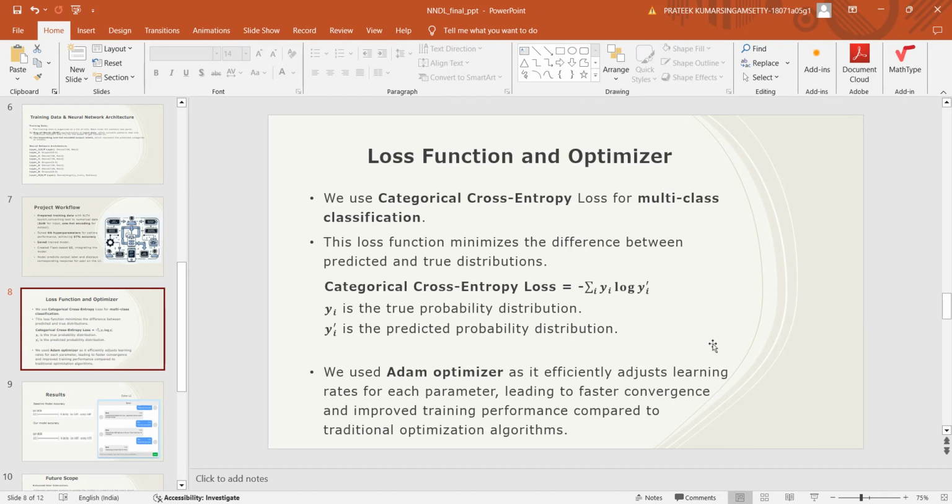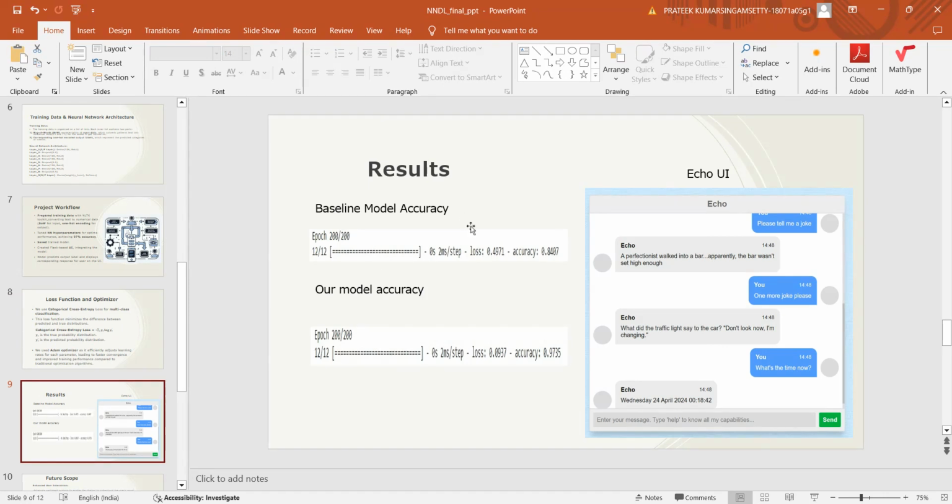The optimizer we used was Adam, because the learning rate and the steps it takes in finding the gradient were pretty good, and it's the best optimizer we were able to find. If you can see the results, the baseline results were 84%, and the next results were 97%. This is the UI you can see here. If you ask it for a joke, it outputs this, and these type of things. So these are all the results.